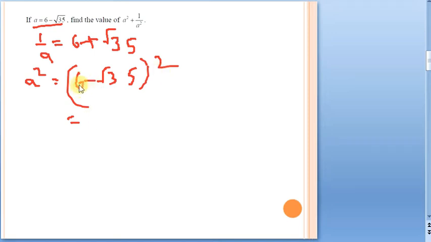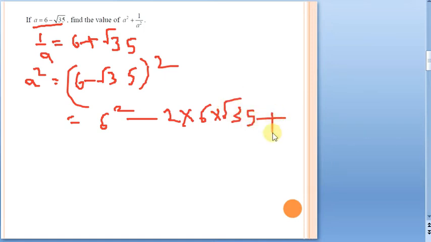Now in place of a, 6 is there. So 6 square minus 2ab, 2 into 6 into root 35, plus b square. What is b here? Root 35. Root 35 square is 35 only. Now 6 square is 36. 36 plus 35 is going to be 71, minus 2 into 6, 12, into root 35, 12 root 35. So a square is 71 minus 12 root 35, which is our first part.